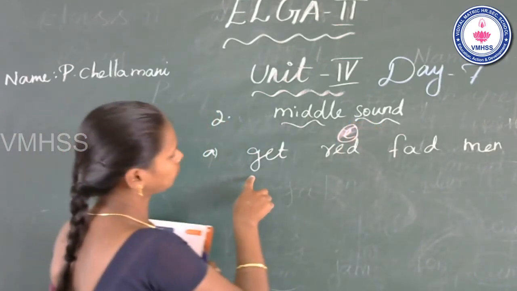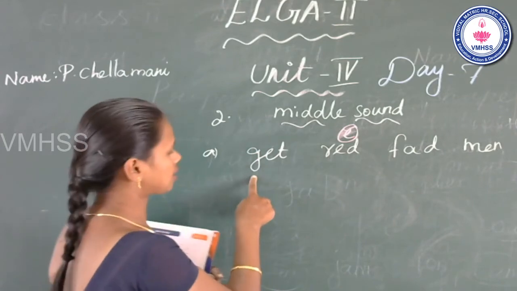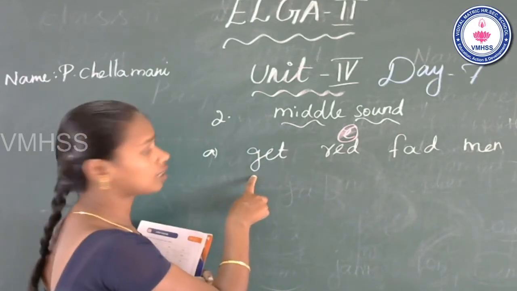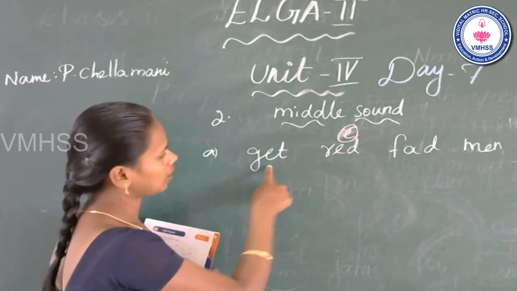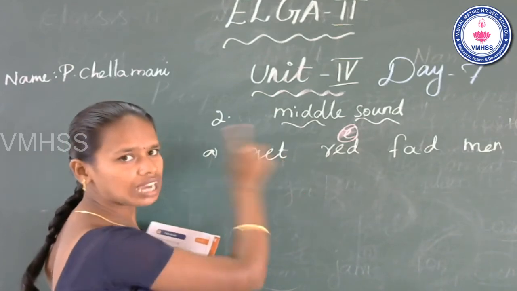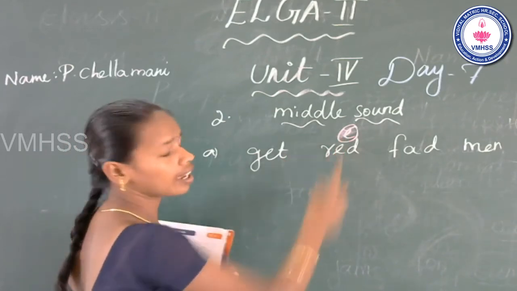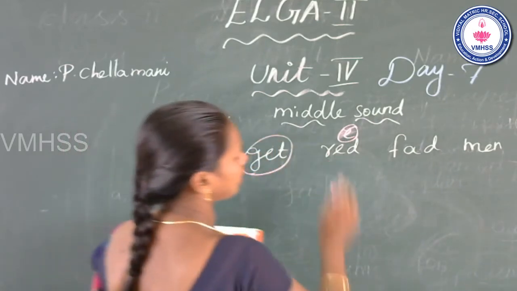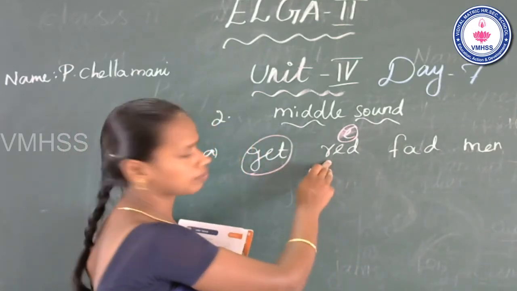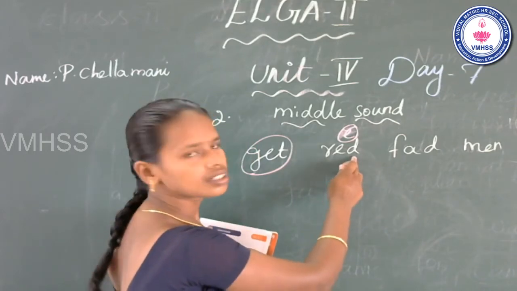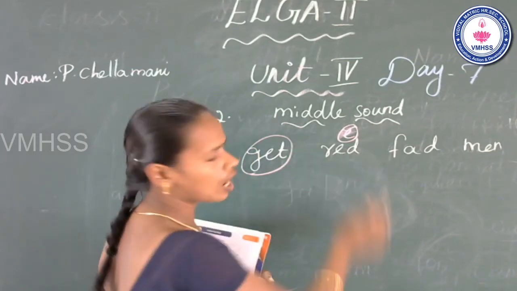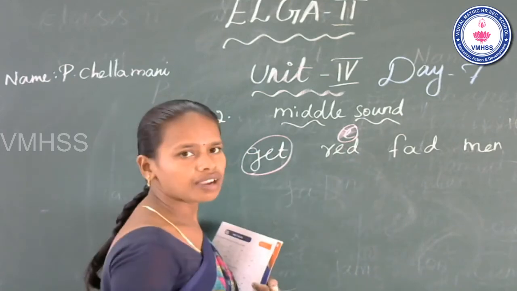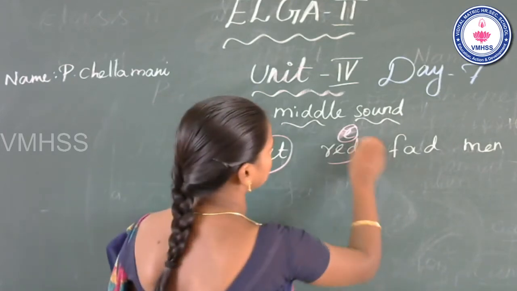See the first one. Get. This word, get. What is the beginning sound? K. Middle a. End t. This word have middle sound a. Yes. So you can circle it. Next, break. Beginning b, middle a, end k. This word have middle sound a? Yes. You can circle it.